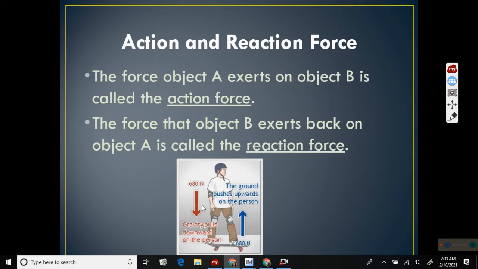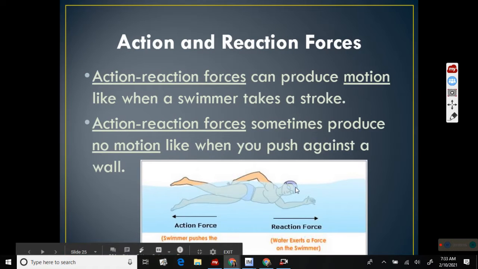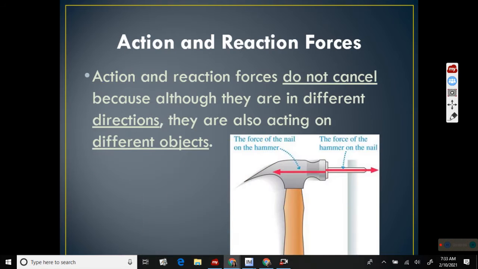So like this guy right here on the skateboard, he's exerting an action force down. Gravity's pulling him down. And the reaction is the ground is pulling him upward, pushing him upwards. Think about a swimmer. Action forces produce a motion when a swimmer takes a stroke. So the action force is they push back in the water. The reaction is that the water pushes them forward.